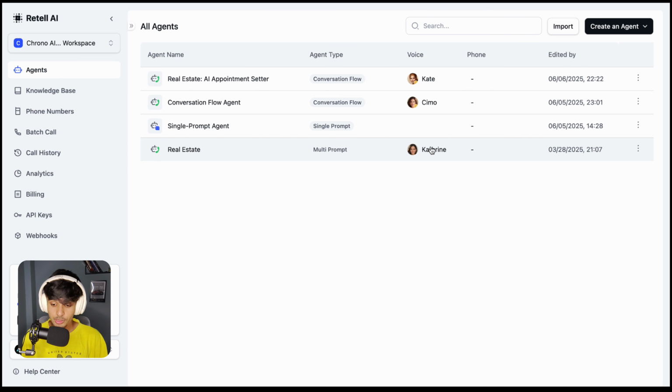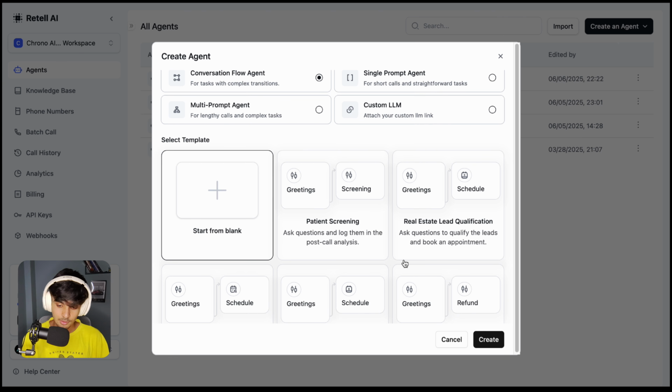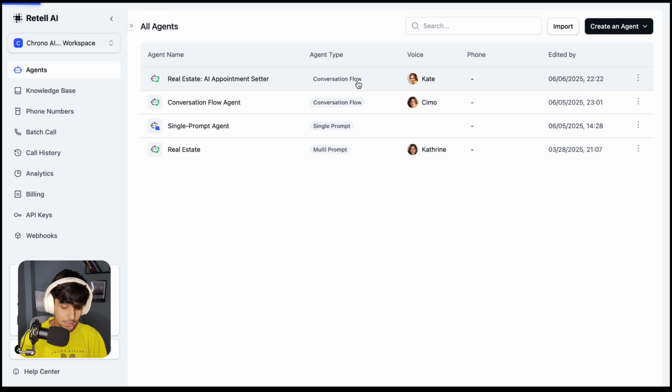Anyways, if you're creating a new agent totally from scratch, then you have to select the voice agent, then select the conversational flow agent, because in this video I'm going to show you how to build an agent with conversational flow. So select the start from blank and select the create button. I have already created my agent, so I'm not going to create one.